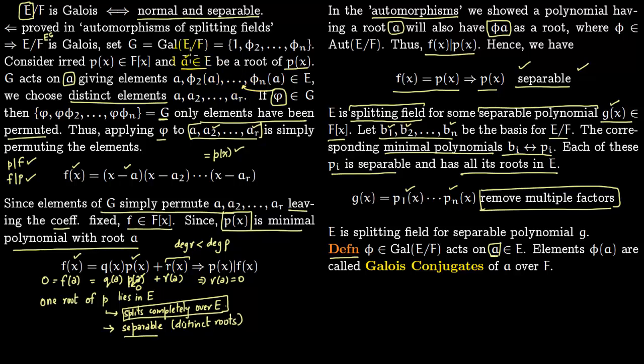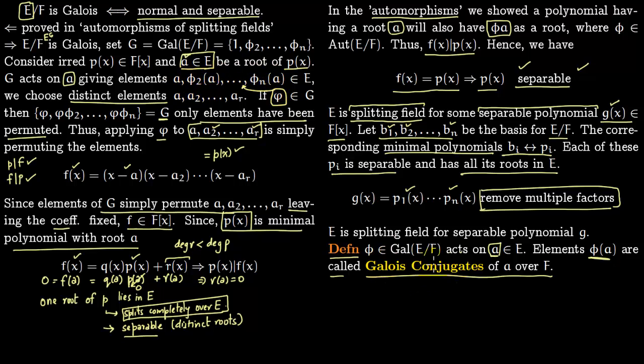So we are trying to construct a definition. So a in E, and this a corresponds to these elements under the action of the group G. So these will act on a like this. So these elements varphi(a), which are precisely like these elements here, are called Galois conjugates of a over F.